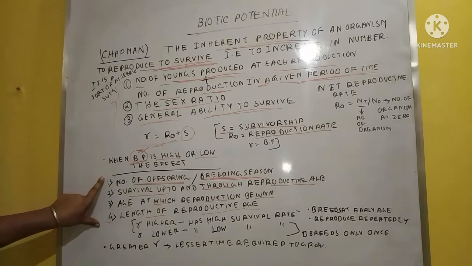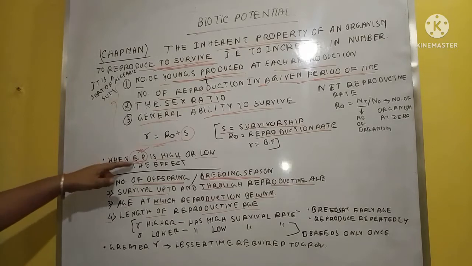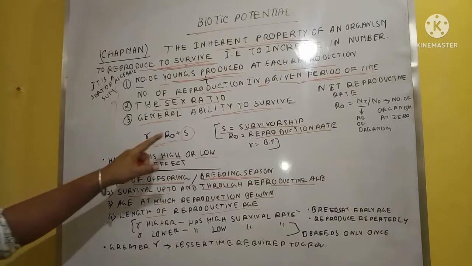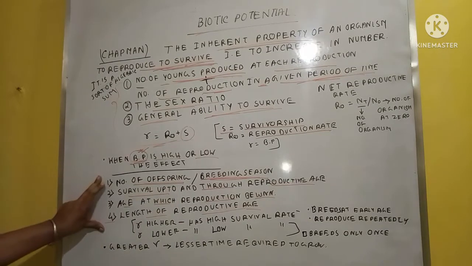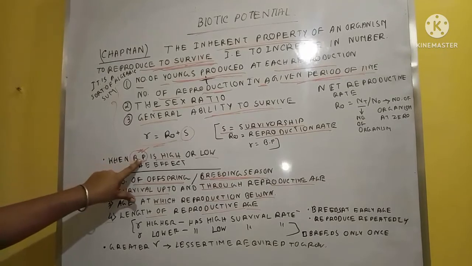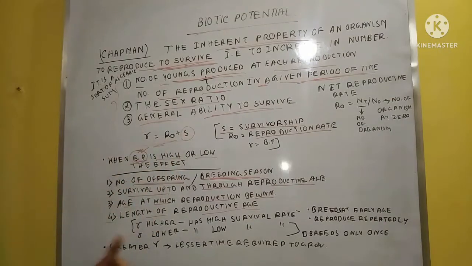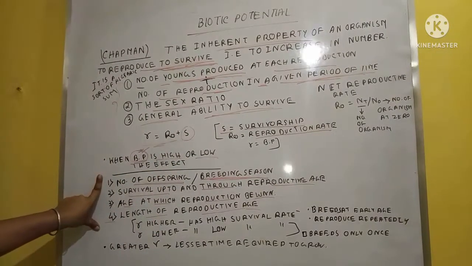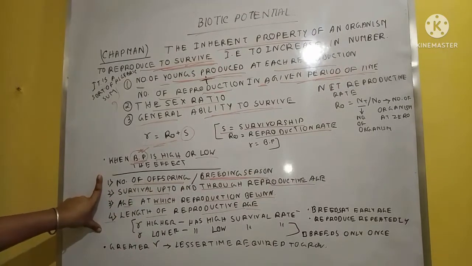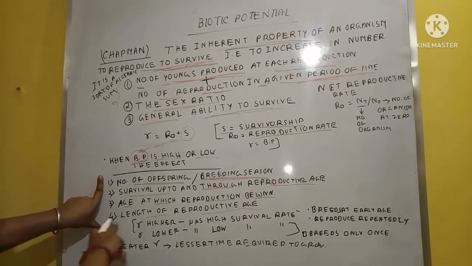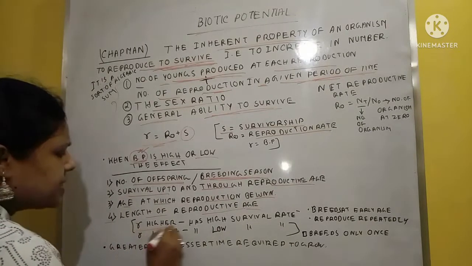Okay, so these are the main factors. These are related to the biotic potential. That means if biotic potential is high or low, it affects these factors. If BP is high or biotic potential is low, then it has an effect on these parts. One is the number of offspring, second one is the survival capacity, third one is the age, and fourth one is the length of the reproductive age. Clear? So if R is higher, what happens?